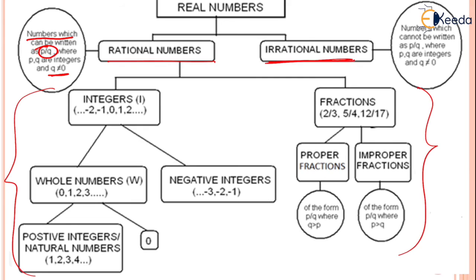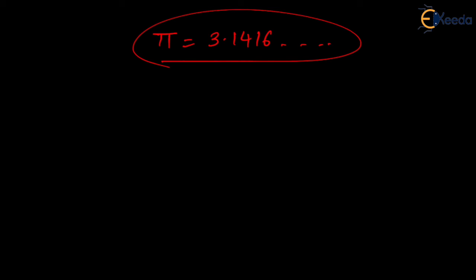What are irrational numbers? Irrational numbers are numbers which don't follow the definition of rational numbers. Let us take an example, pi. Pi is 3.1416. Now this fraction is non-terminating, non-recurring, and hence it will be an irrational number.